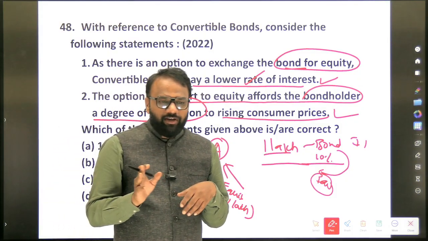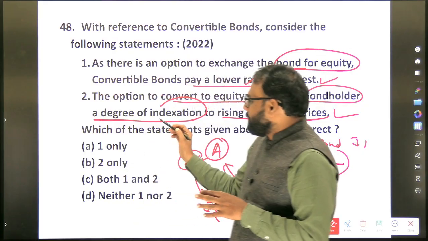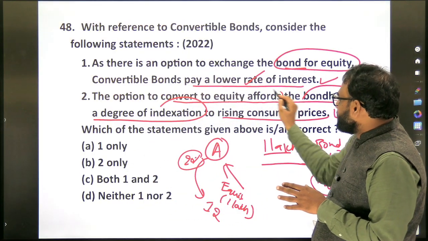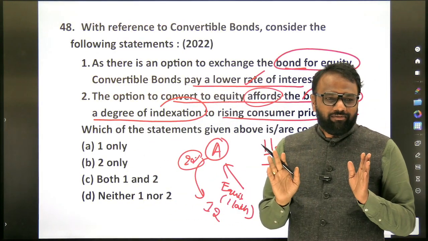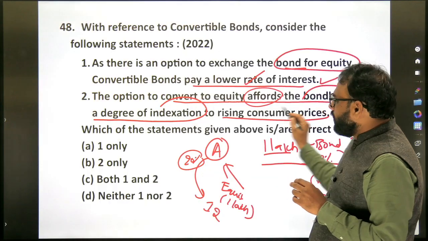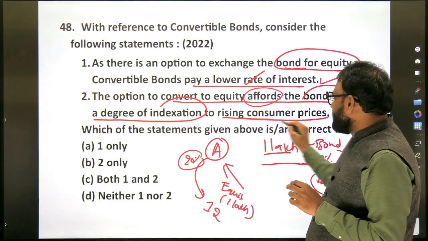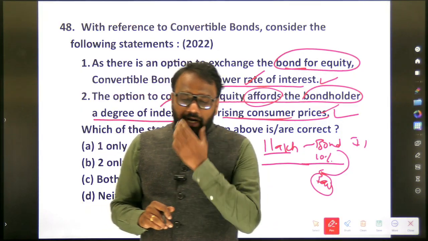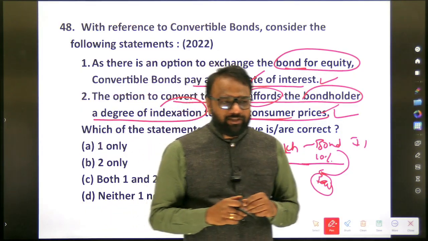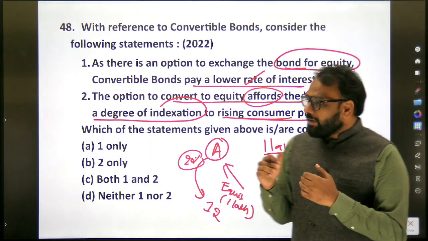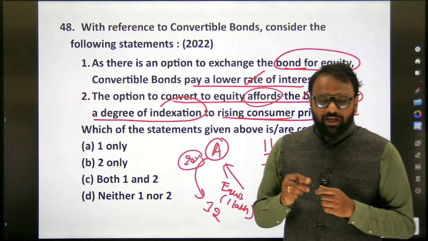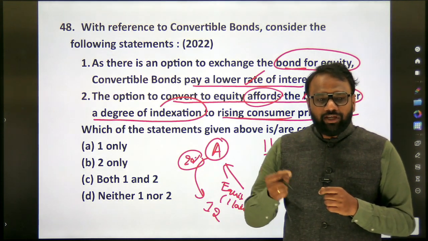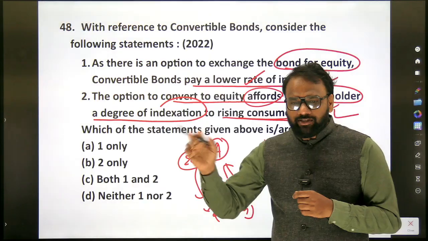So again here the statement: the option to convert affords the bondholder a degree of indexation to rising consumer prices. It is true. Now, apart from convertible bonds, which other instrument can give a degree of indexation to rising consumer prices?